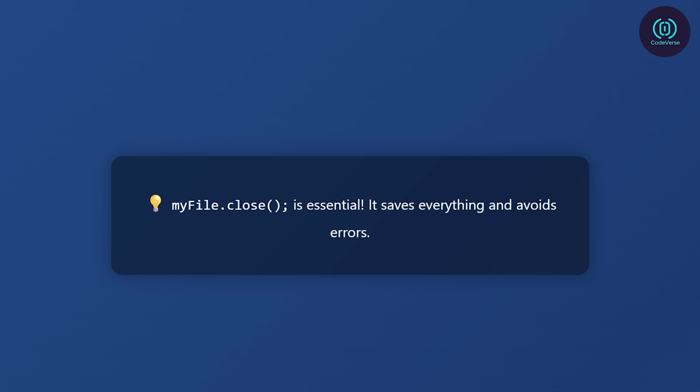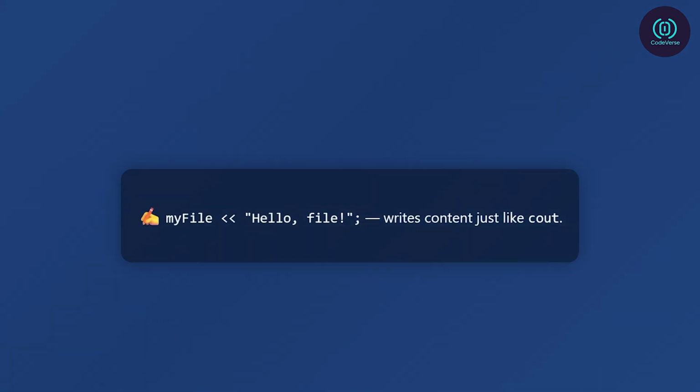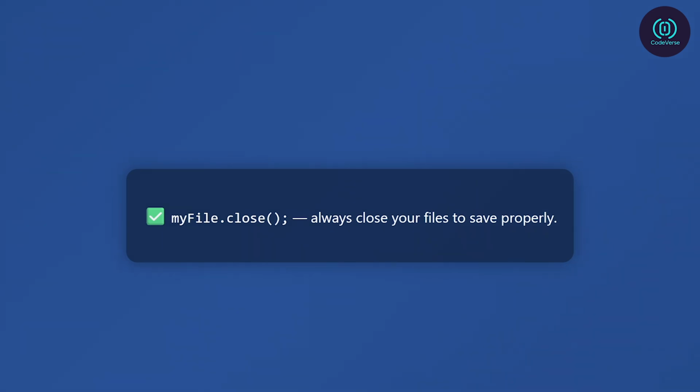Now let's break that down further. ofstream myfile("data.txt"): this line opens or creates a file named data.txt. It's now ready to receive content. myfile << "Hello, file": this writes a line of text into the file, just like how we use cout to print to the screen. myfile.close(): this closes the connection, ensuring everything you wrote is saved properly.